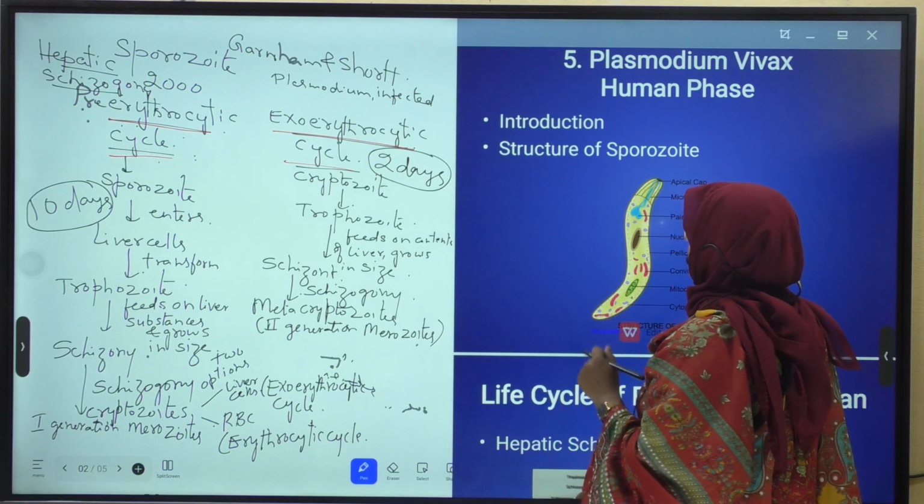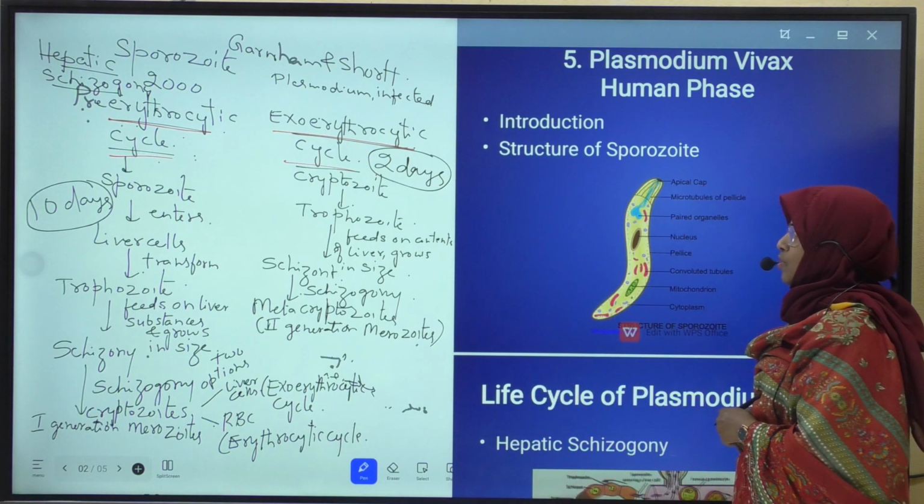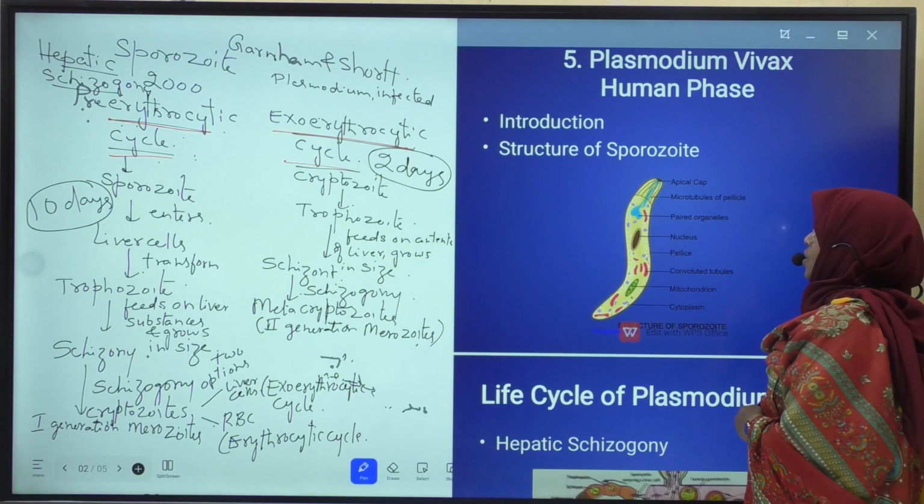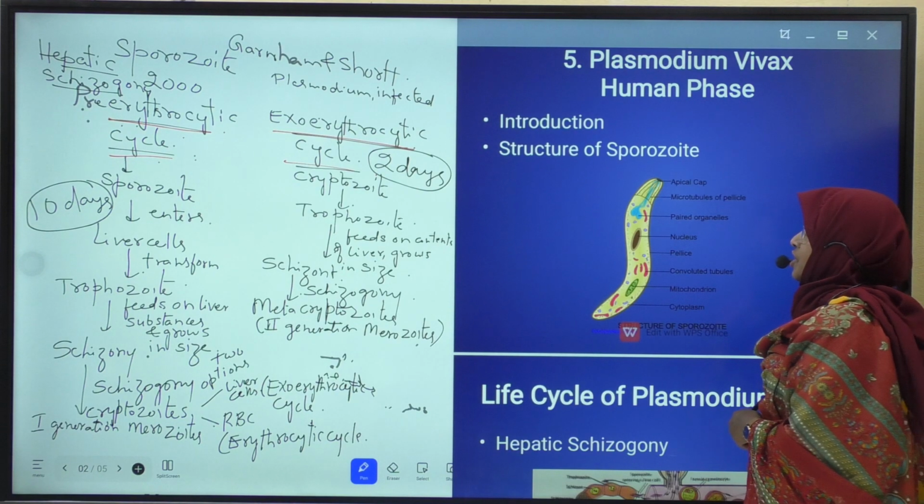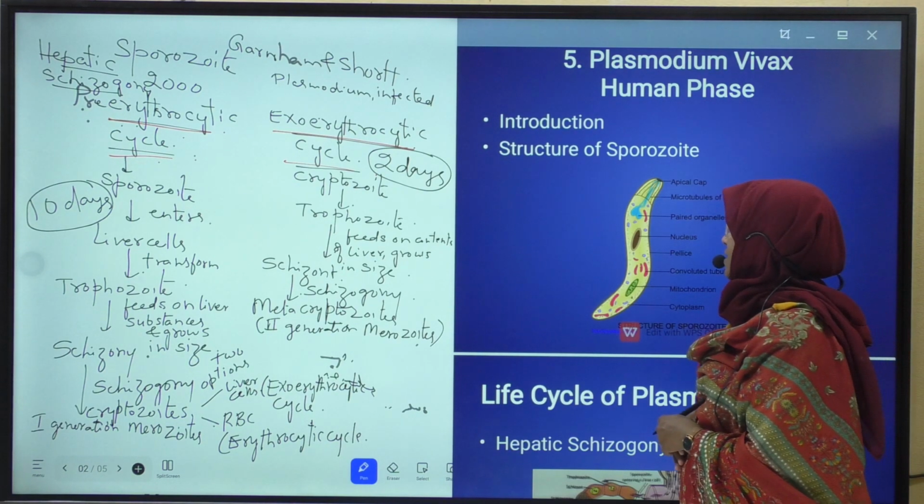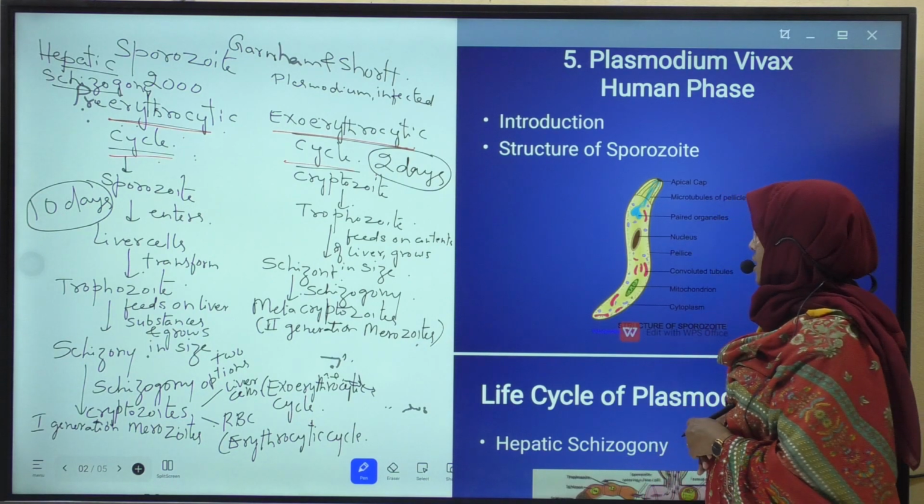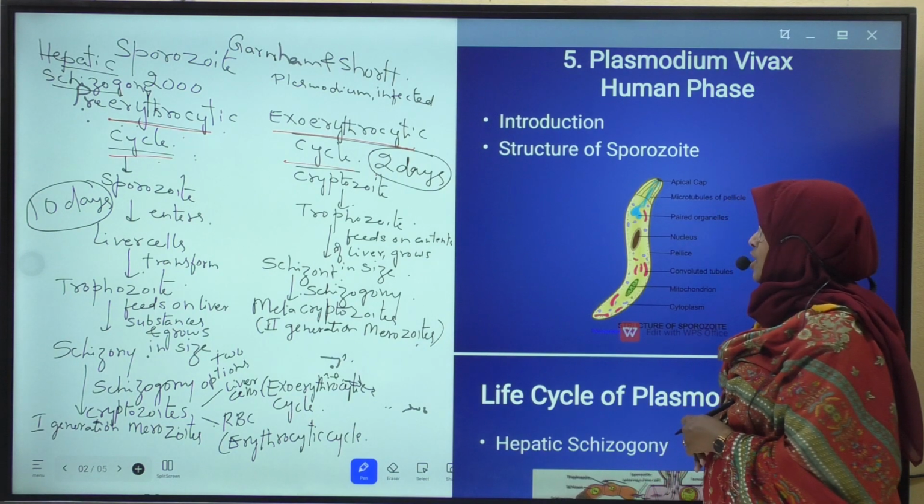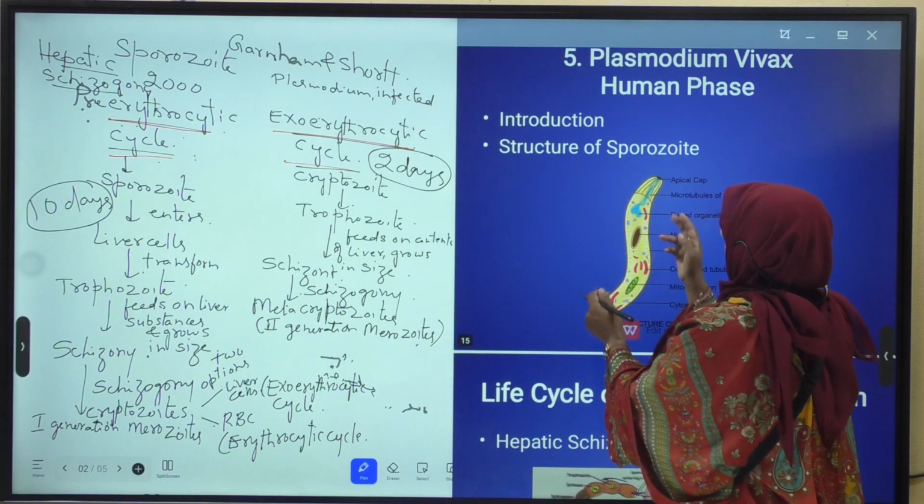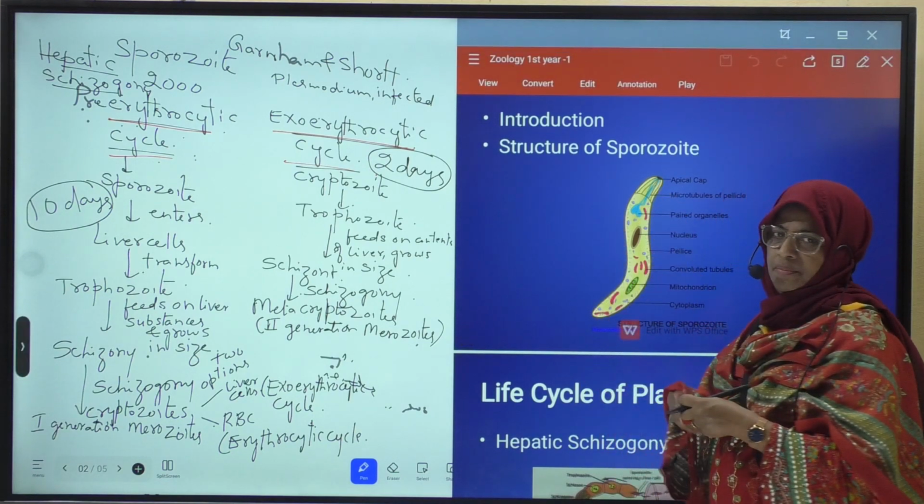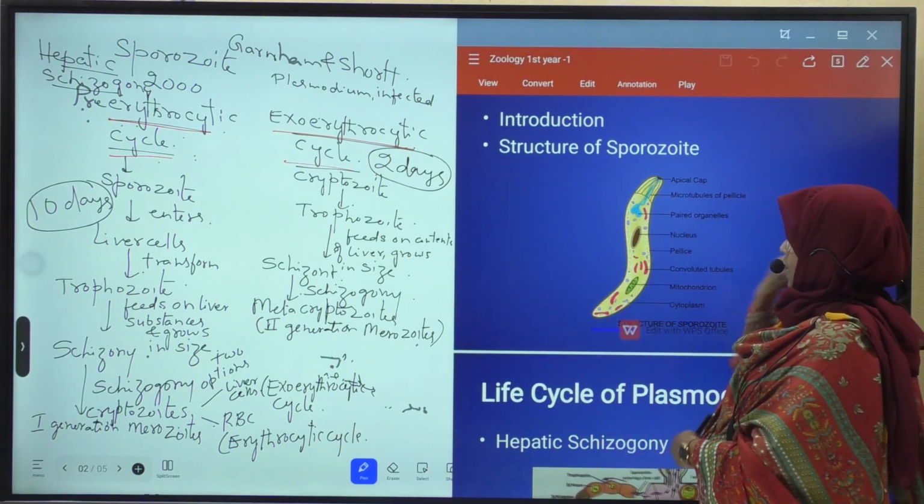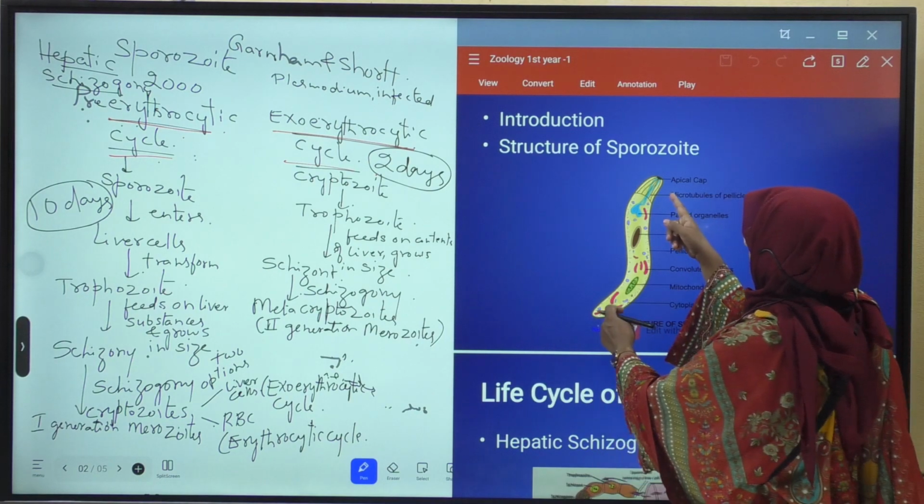Now we will discuss the structure of sporozoite. Sporozoite is a sickle shaped structure. The middle of the sporozoite is swollen and both the ends are pointed.